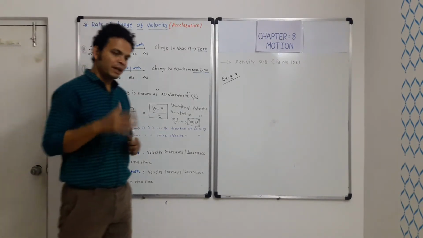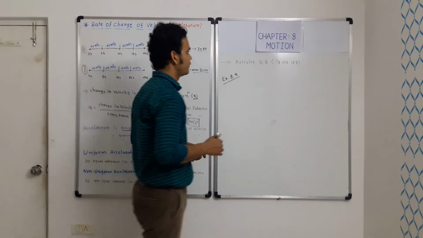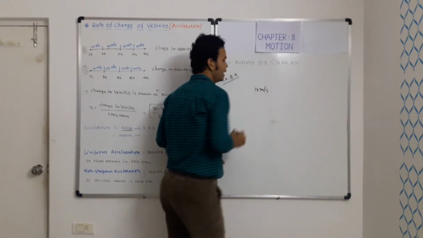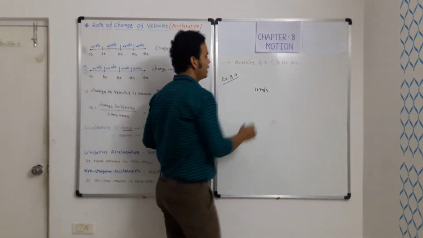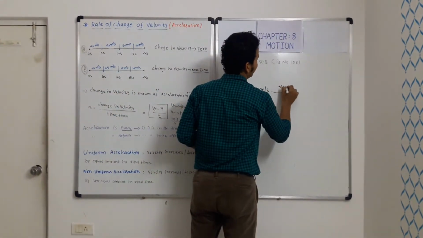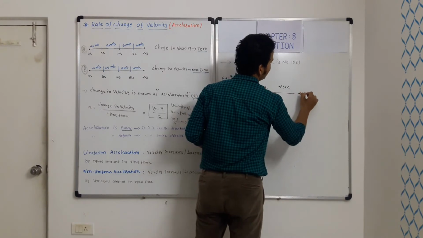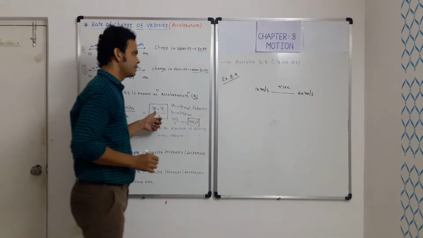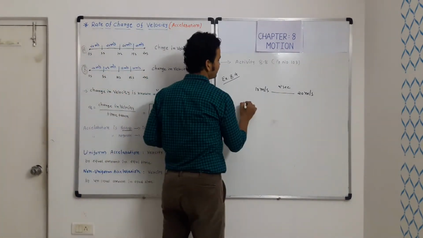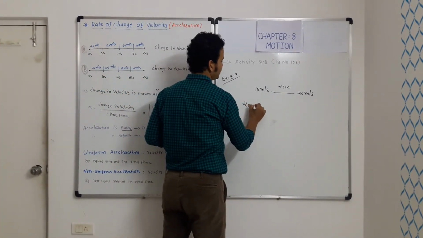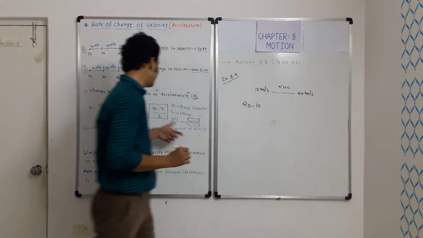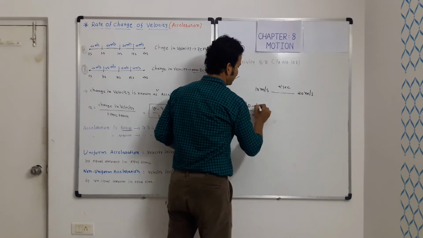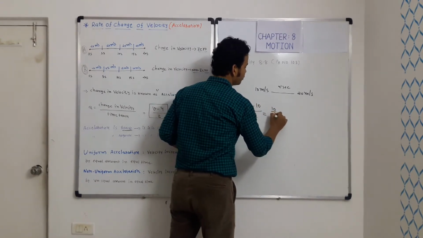For example, if car A is moving with velocity 10 meter per second, and after 2 seconds its velocity is 20 meter per second, find its acceleration. According to this formula, a equals final velocity 20 minus initial velocity 10, in time 2 seconds, so 20 minus 10 is 10, divided by 2, which is 5.